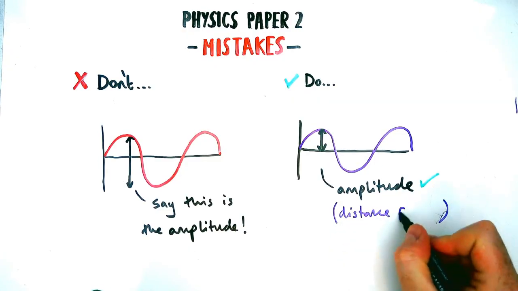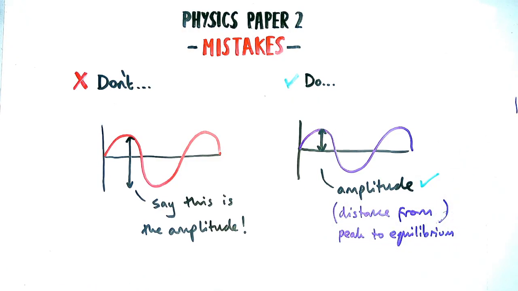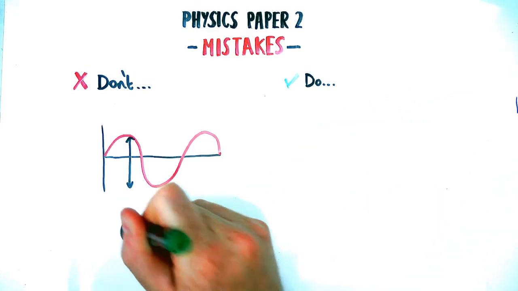What you'd say is that it's the distance from the peak to the equilibrium point. Okay, so that's the point of the wave where it's in the middle, basically. Okay, better way of describing it.